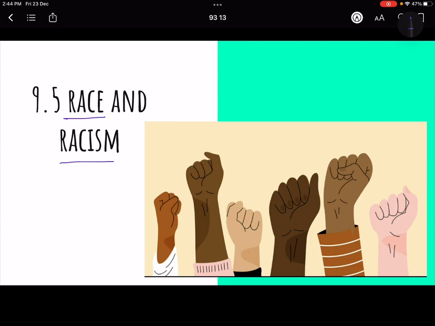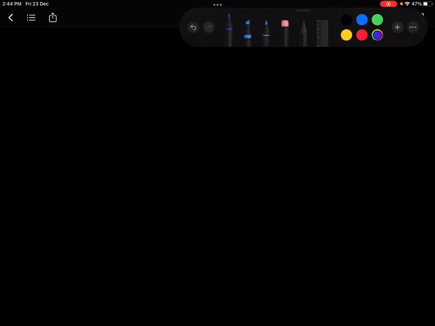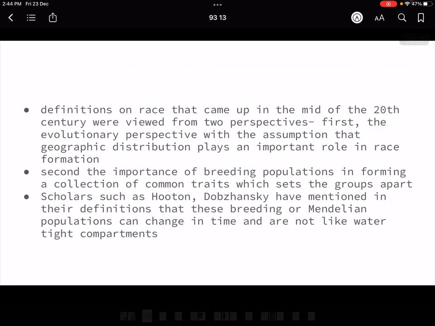Fine. So you can see these are people from different continents and different skin colors. You need to understand that this concept of racism came from the concept of race. So first we should know what race is all about, right?